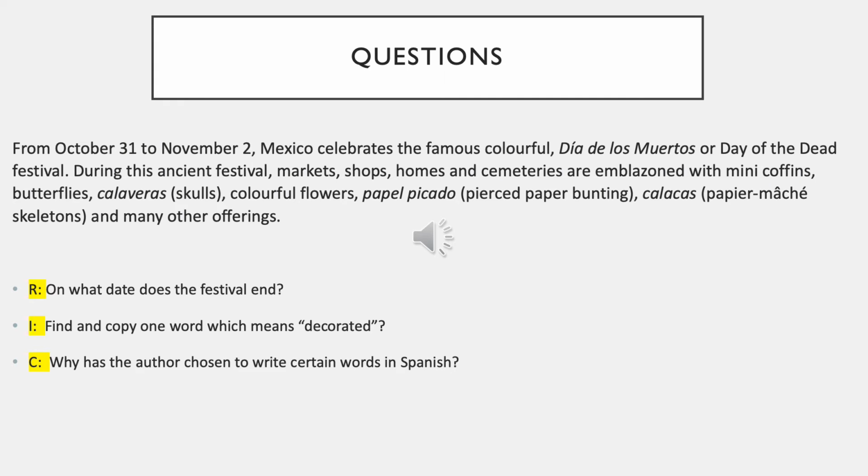Just like we do every single week, I'd now like you to answer the R, I and C, the RIC questions about the Day of the Dead text. I will read each one to you and then if you could answer in a full sentence please. So R, on what date does the festival end? I, find and copy one word which means decorated. I only want to see one word for the answer there, not a full sentence. And C, why has the author chosen to write certain words in Spanish? Here, please consider what type of text this is. This will help you really think about why the author is doing what they are doing.